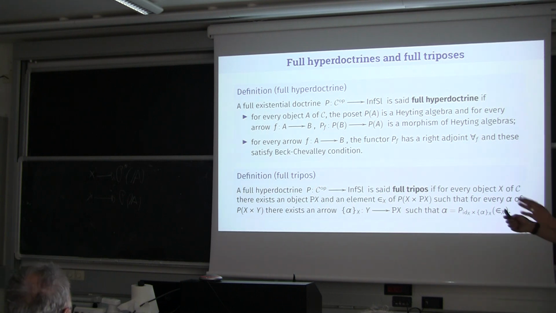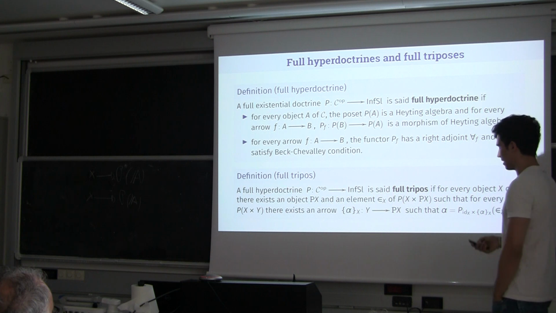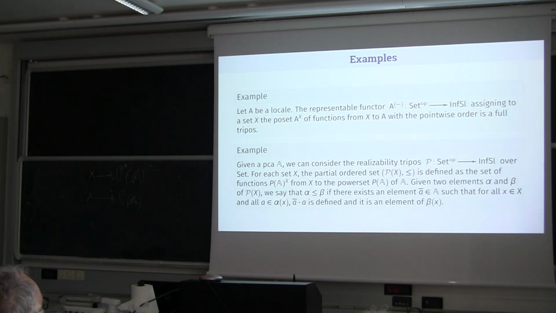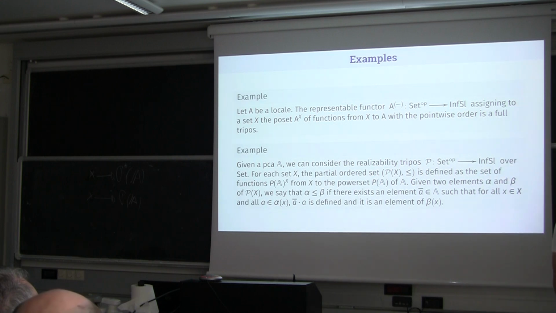Again, we are considering just the general case where we have a category which can be an arbitrary category and not Set. The only requirement is that it has to admit finite limits. Some examples: if we have a locale, we can construct the so-called localic tripos that sends a set into the poset of functions from that set to A with the pointwise order. This is a full tripos. And of course, we have the other example, which is well known, the case of the realizability tripos.